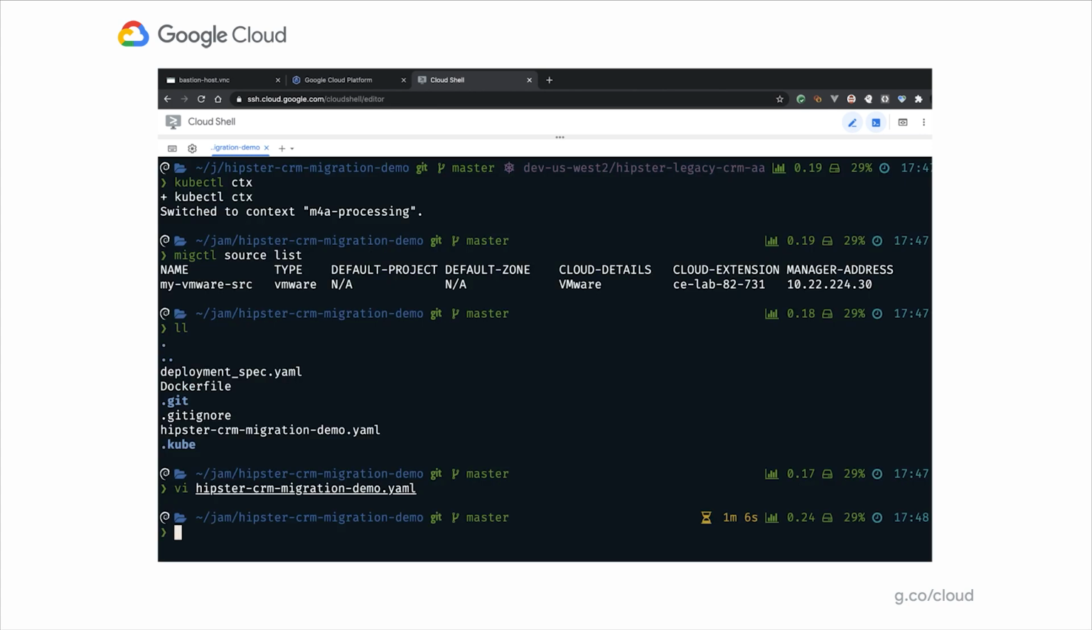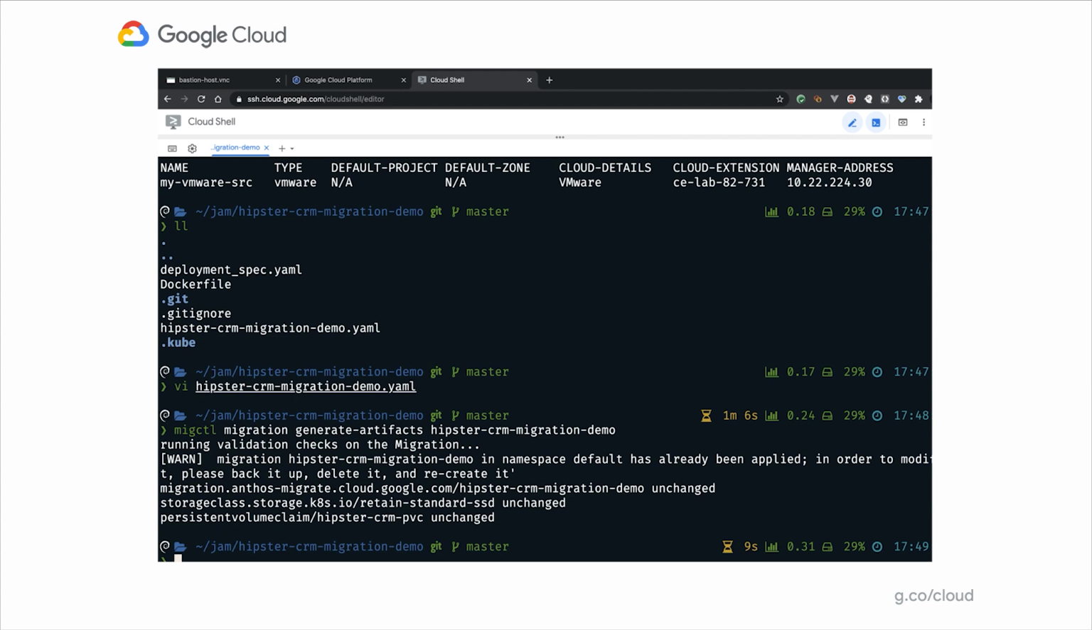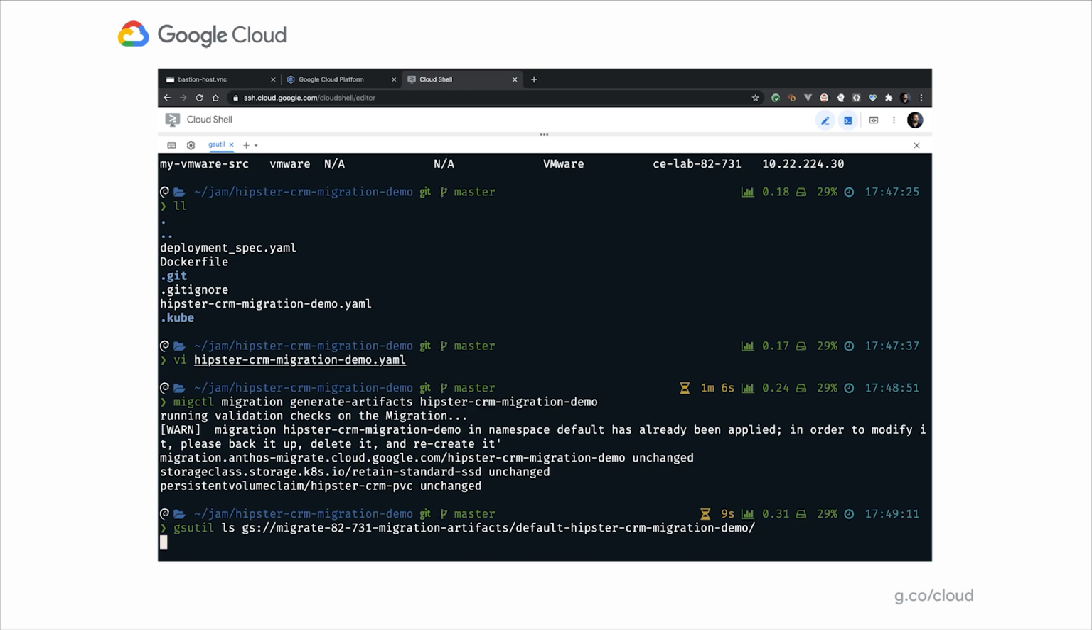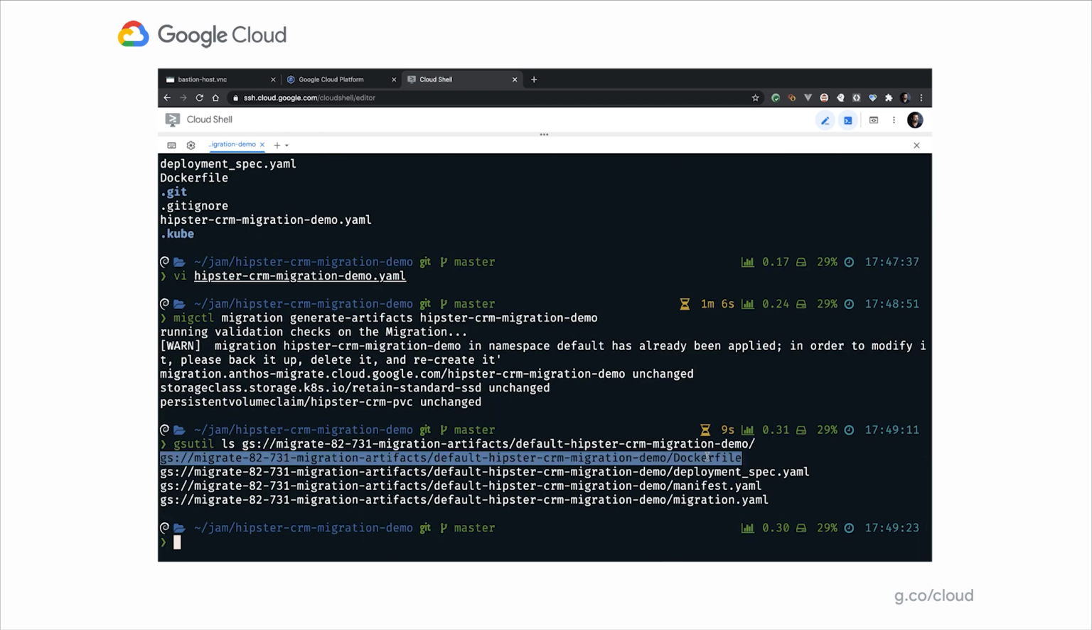So let's go ahead and generate this plan. I'm going to, again, use the migctl command, migration generate artifacts, and I'm going to run that plan. At this point, it's connecting back to my VMware environment, containerizing that application, and then generating all of the Kubernetes resources. Those resources are stored into that GCS bucket. So now that it's done, let's look at that GCS bucket and see what got generated. You can see that we have the Dockerfile, and then we also have that deployment spec YAML. This was the YAML file that I deployed at the very beginning of the demo.